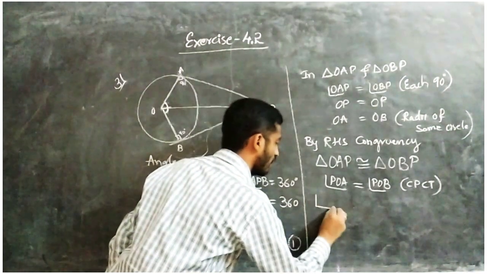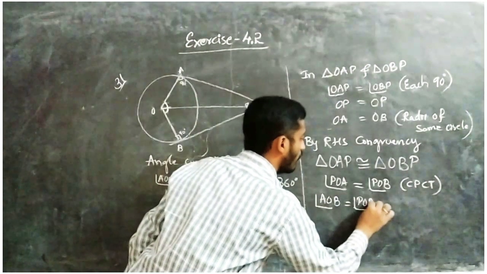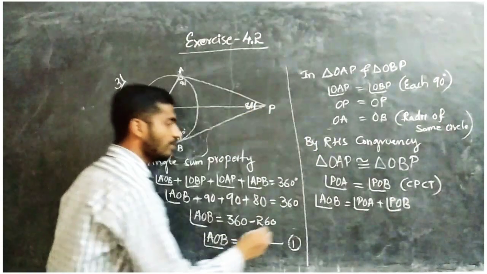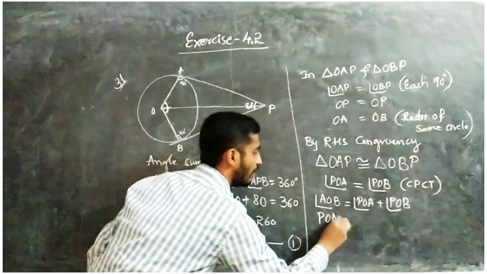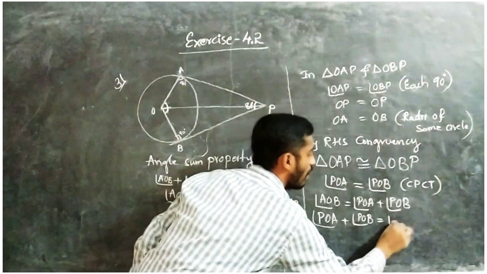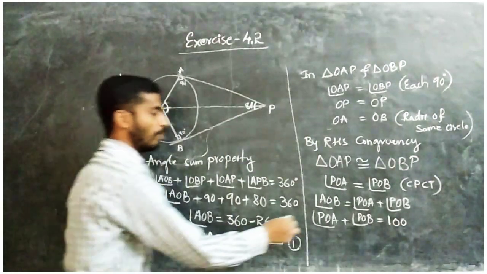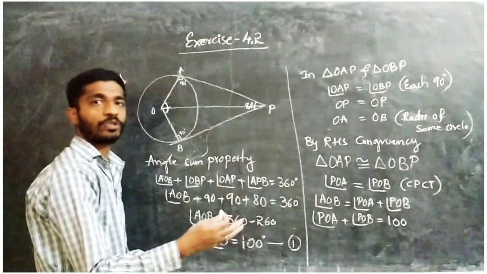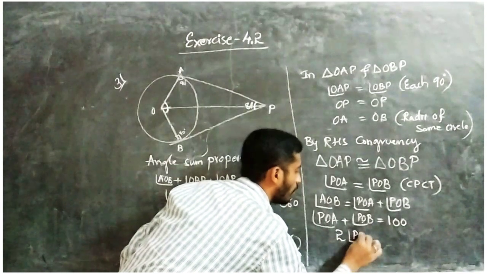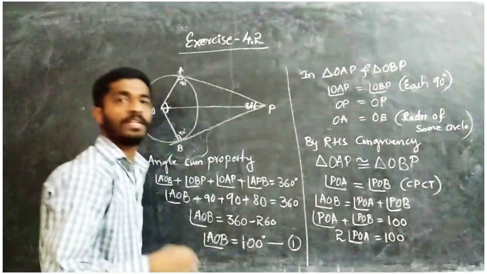So AOB is nothing but angle POA plus angle POB, so POA plus POB equals 100, from equation number 1. Now POA and POB are both equal, so instead of writing two times, I will write 2 times POA equals 100. If I take 2 to that side, it becomes division.